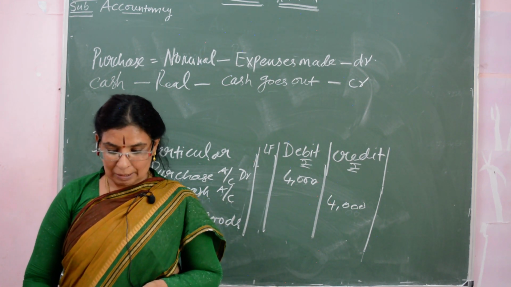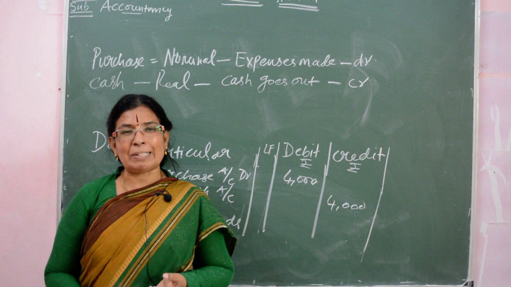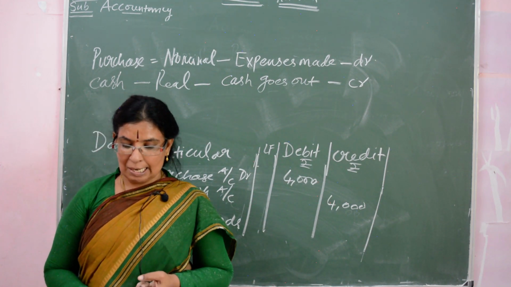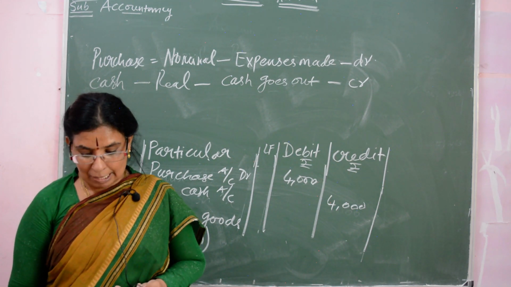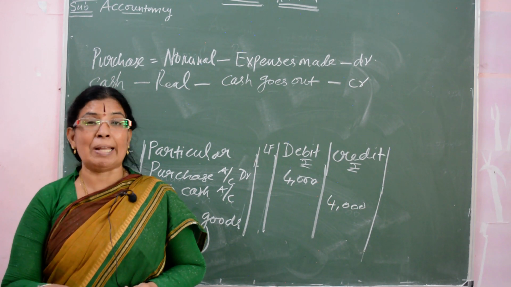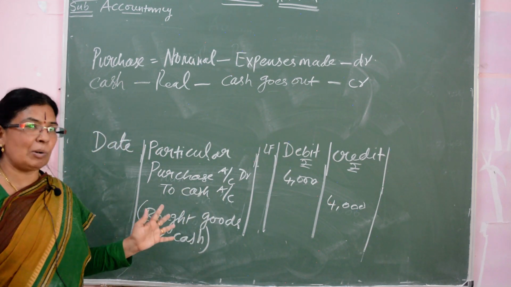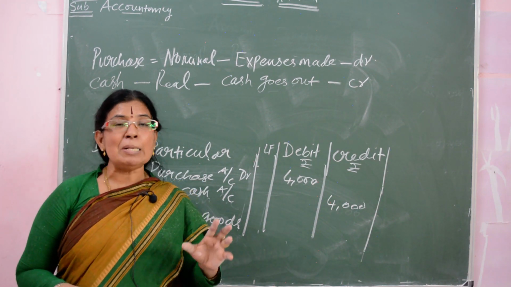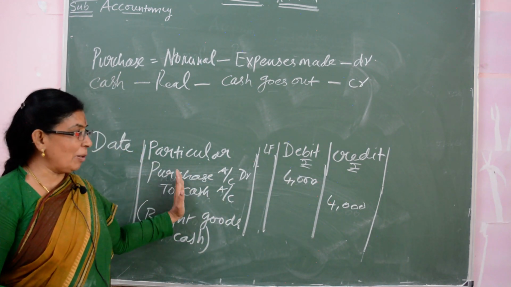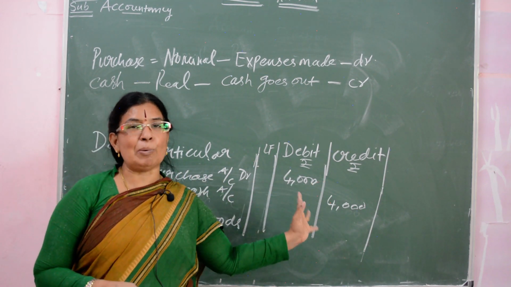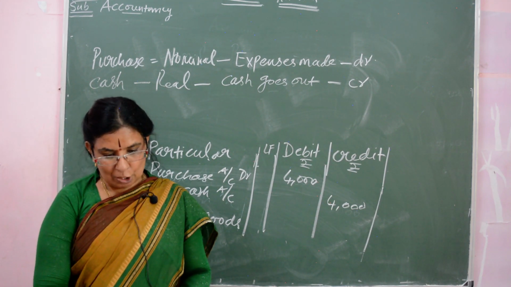Okay. What is meant by source documents? These are the true evidences of financial transactions. They show us the date, the nature of the transaction, the amount, and who are the parties involved in the transaction. Okay. So we are writing the transaction, purchase account debit to cash account, Rahul account debit to cash account. So these are the 2 parties involved in the transaction. We are writing the date and then particulars and then amount, all the details, true evidences. These are known as the source documents.